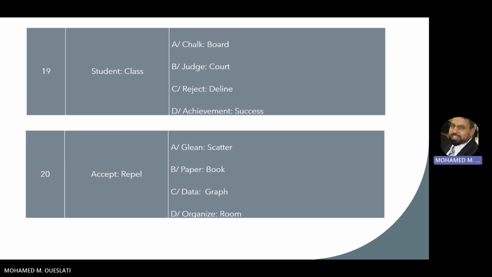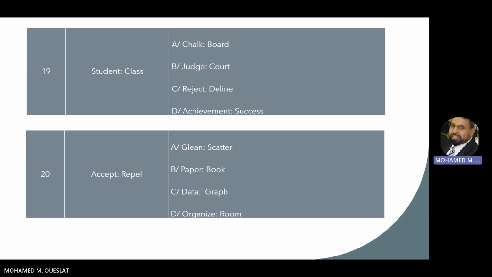We move to the last two cases. We have student and class. So here the normal location, or the regular place for a student is his class. And of course, the right option that goes with this is judge court. The normal and the regular place for a judge is the court, and the same for the regular place for a student is his class. So student class, judge court.